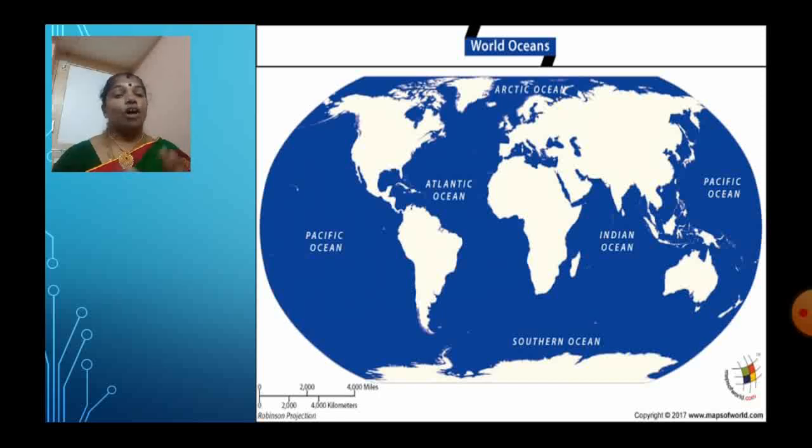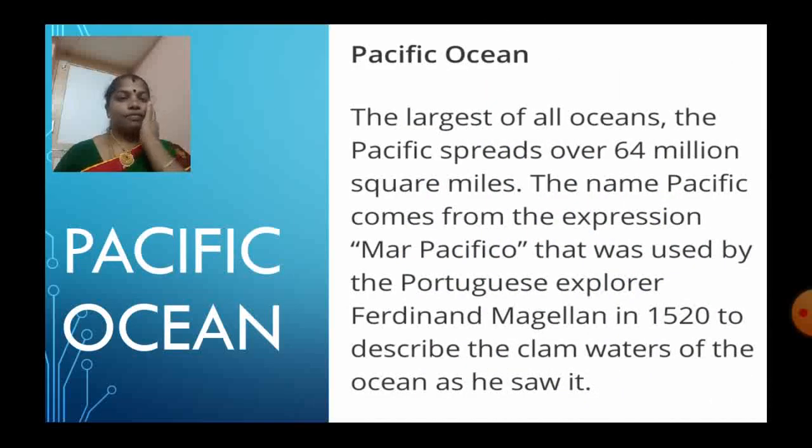Shall we see the origin of the ocean names? First of all, the Pacific Ocean. The Pacific Ocean is the largest of all oceans. The Pacific spreads over 64 million square miles.